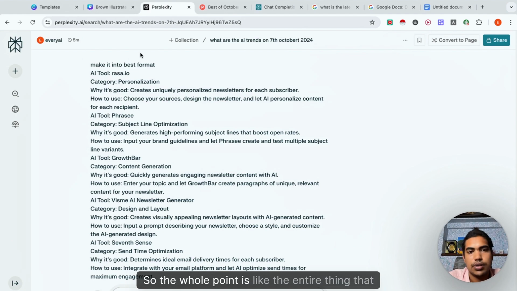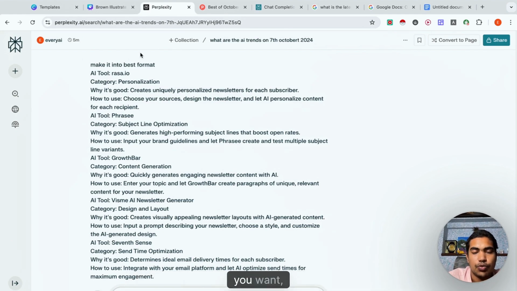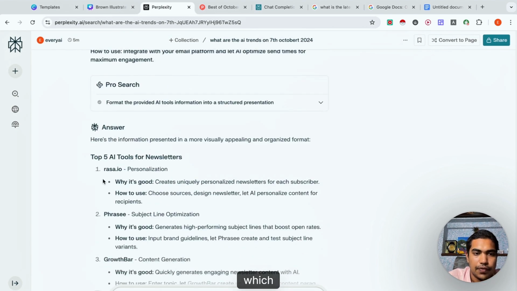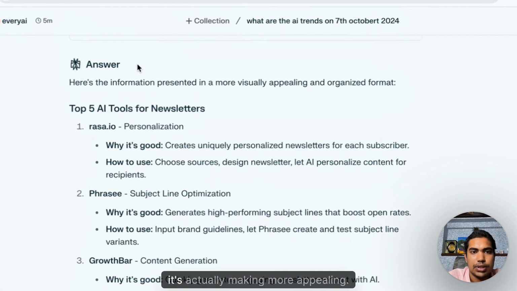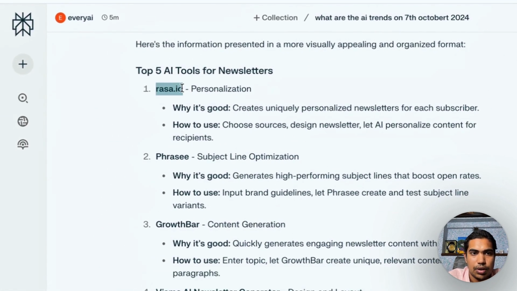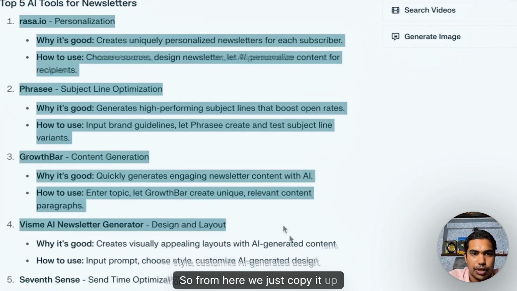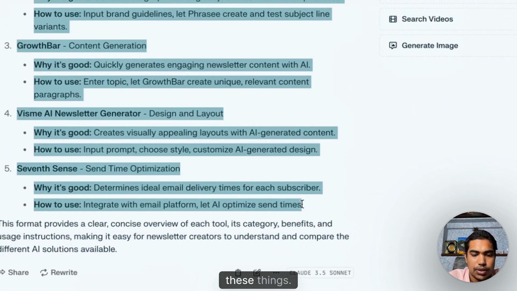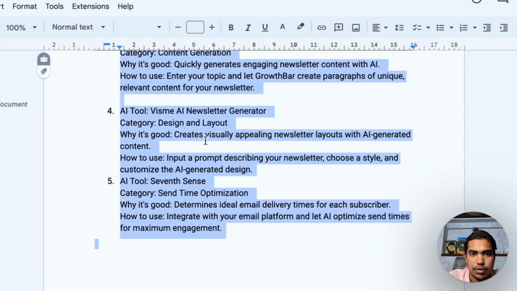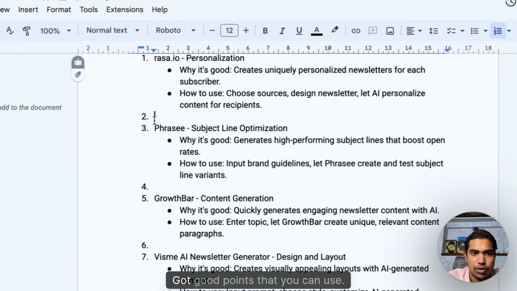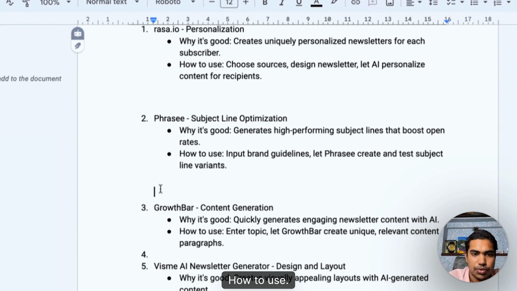So the whole point is the entire thing that you want, the entire research, which is good. See, it's actually making it more appealing. So from here we just copy it up, these things, paste it here.